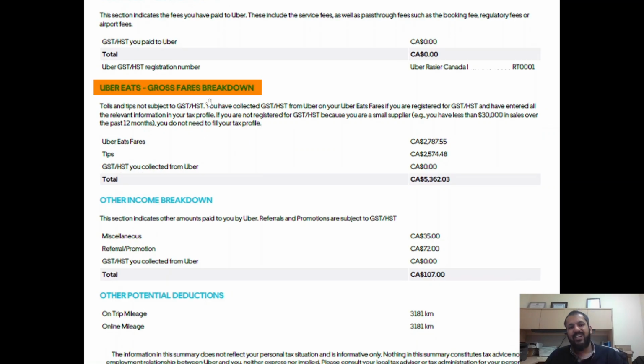Uber Eats gross fare breakdown. The gross fare means that this is the amount that you charge to your customers. So the first is Uber Eats fares.